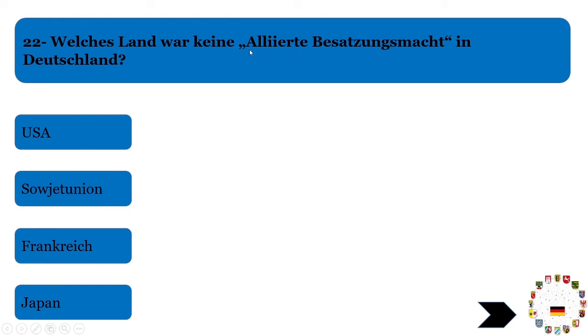Welches Land war keine alliierte Besatzungsmacht in Deutschland? Which country was not among the occupational forces which divided Germany into 4 different parts? We know USA was one of them, Soviet Union was, Frankreich, Japan. Japan was itself an ally of Germany and was not a part of the allied forces. So Japan is the correct answer. The other 3 are not the correct answers.